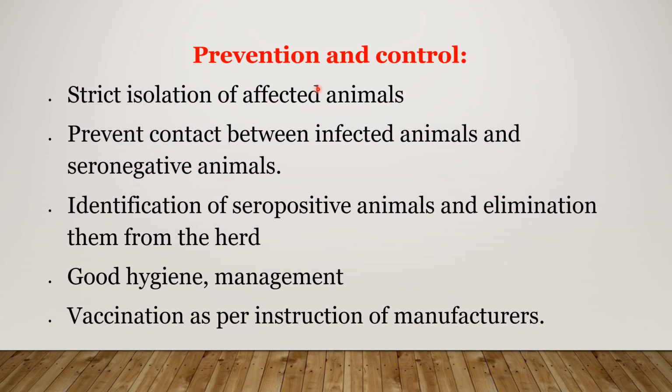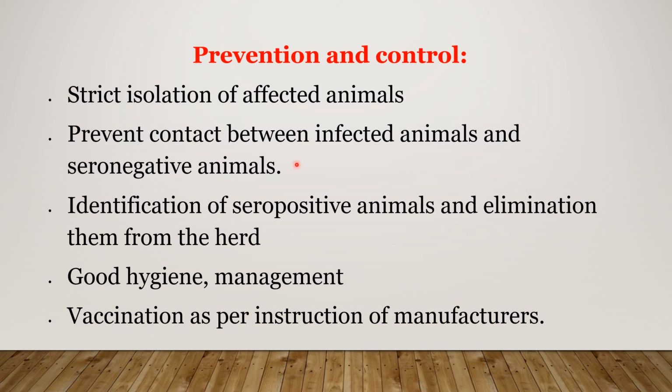Prevention and control, as usual with other diseases: strict isolation of the affected animals, quarantine of newly entered animals, hygiene and sanitation, good management. These are the general steps for the control of disease.